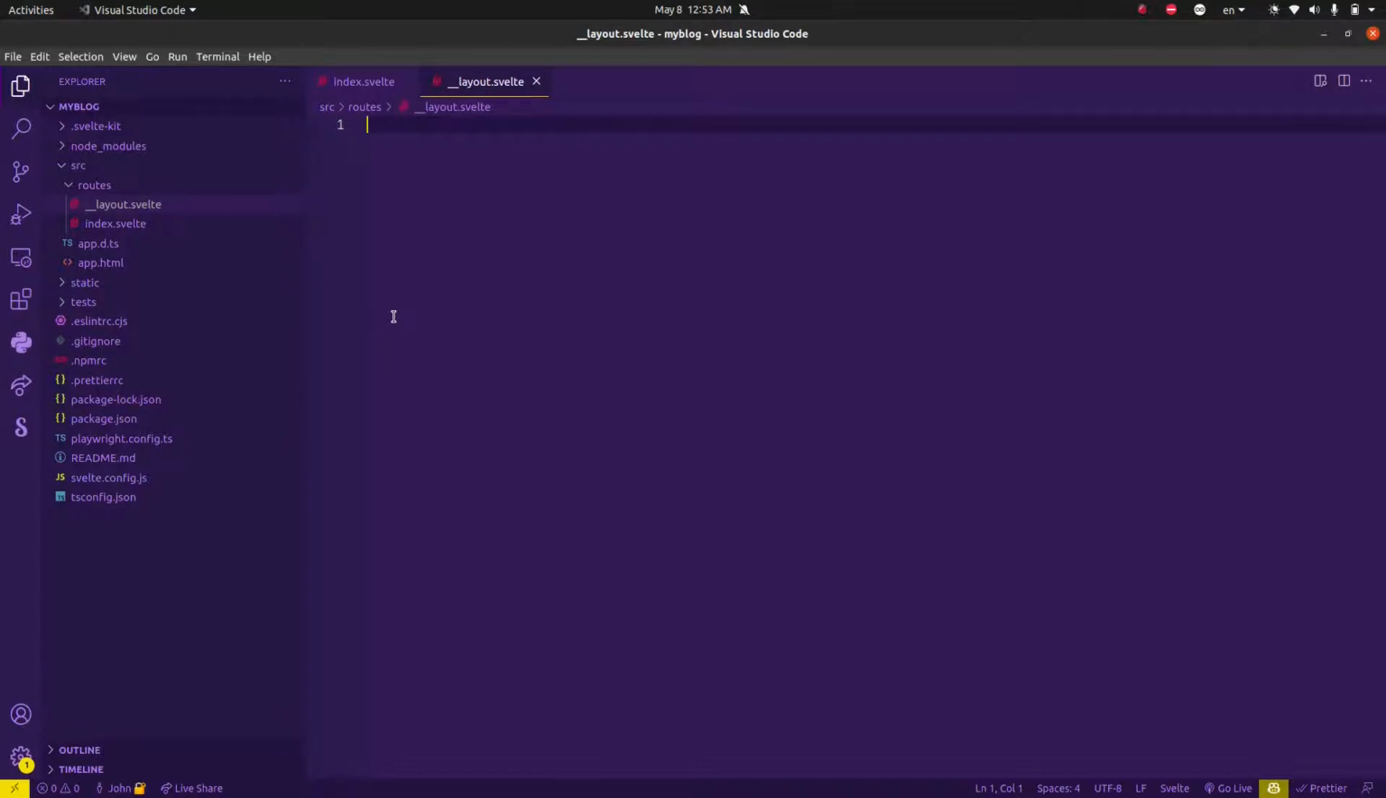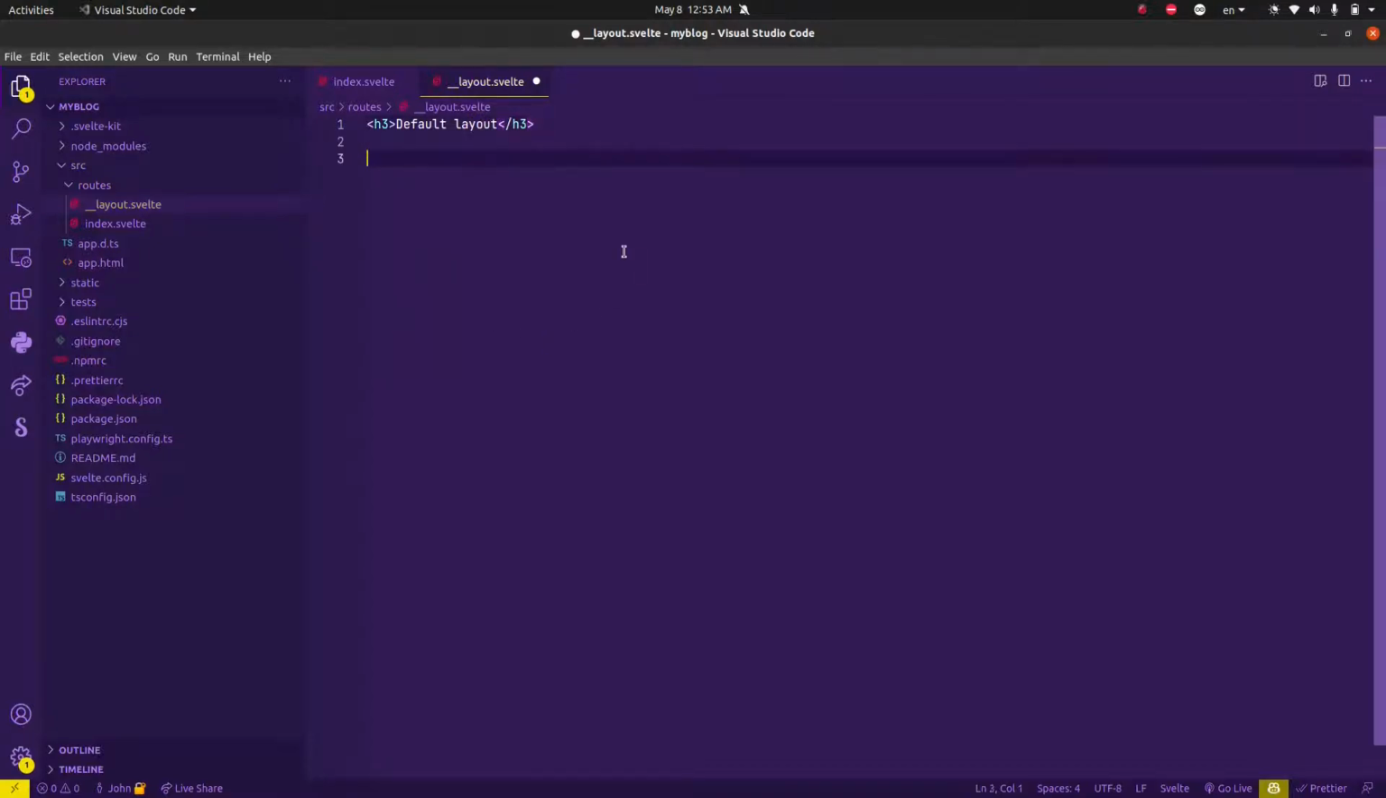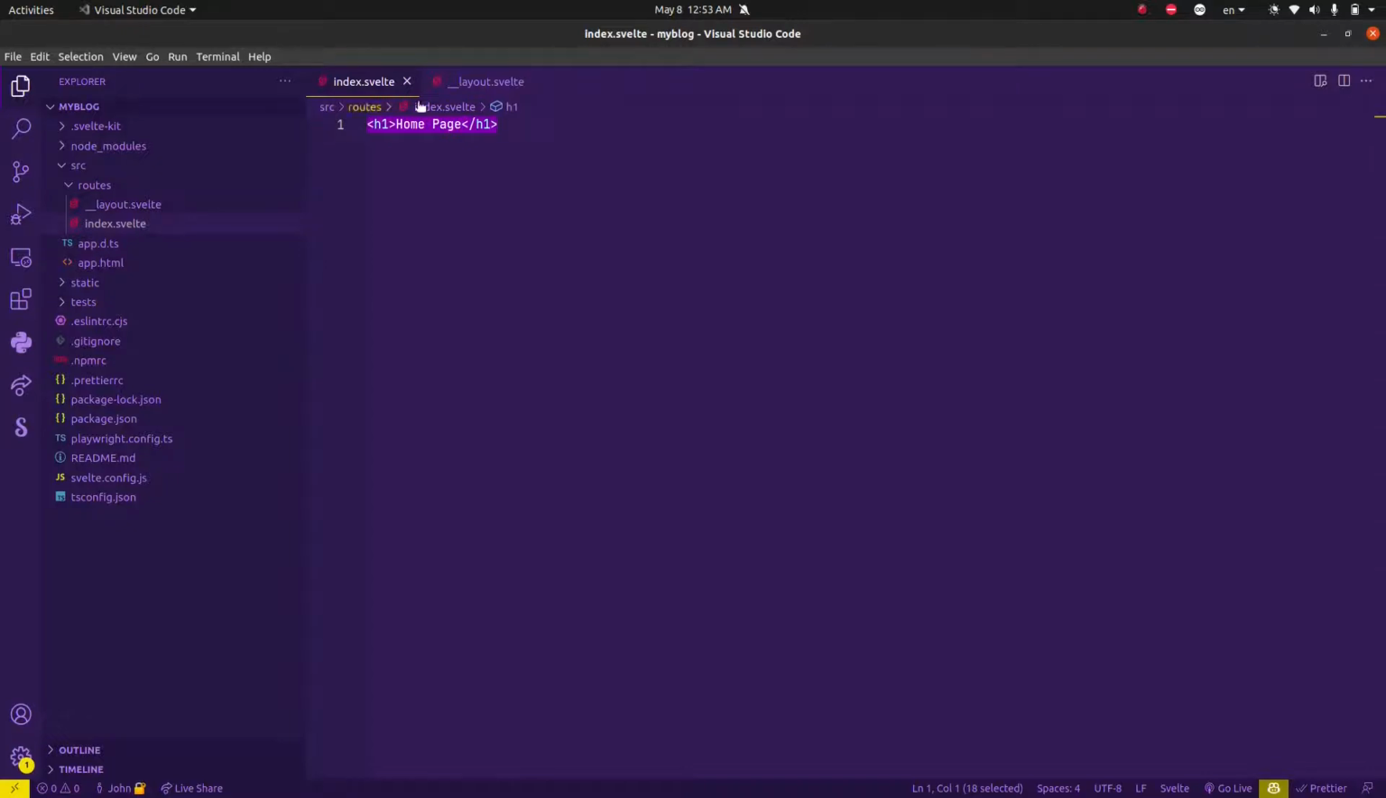So let's add an h3 to this and call this default layout, and here we'll add a slot. This slot is basically where the content of the route that is being visited will be rendered. So this h1 will be rendered inside this slot, within this tag, and whenever you visit this page, svelte will automatically run the content of this page first. So you might as well add a load function if you want to check for some logic or whatnot.